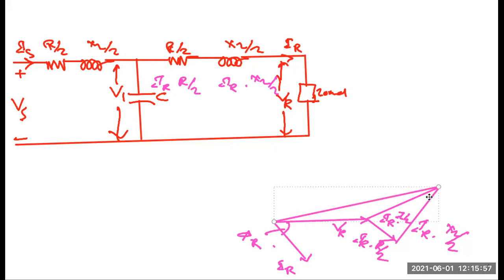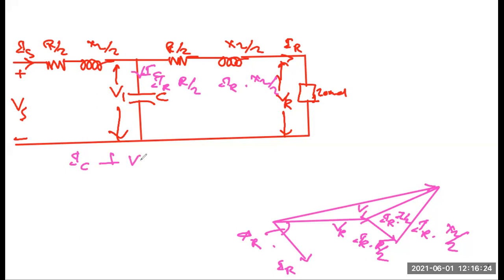So what we'll get is V1. So V1 we have got. So we can get the value of IC, because this IC will be here. This is your IC. Now the direction of IC will be perpendicular with which one?